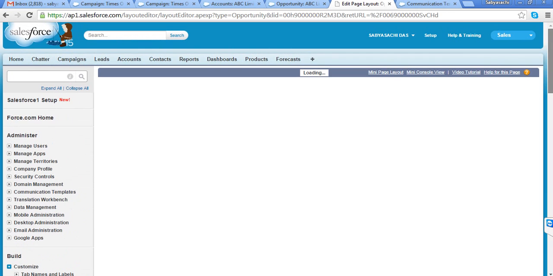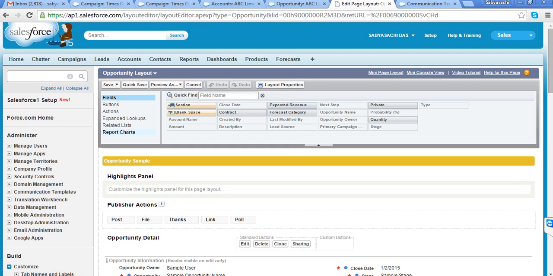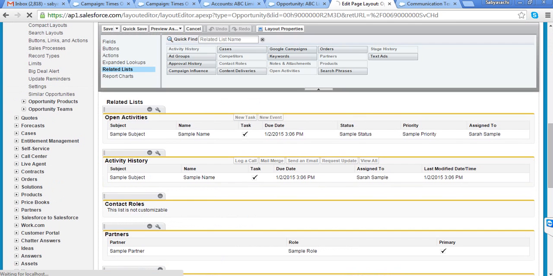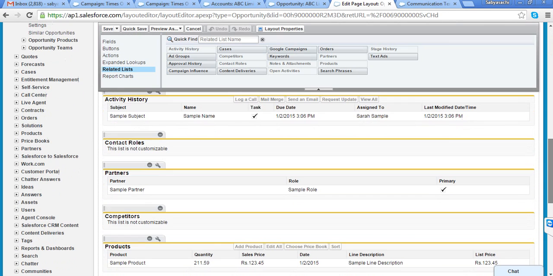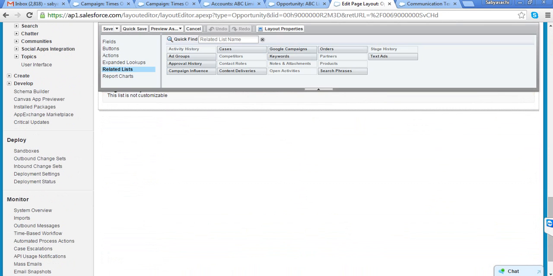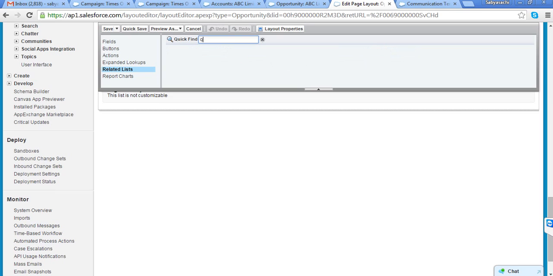So we'll go to edit layout. Here we have related lists. Under this related list, where is quote? Still it is not available.